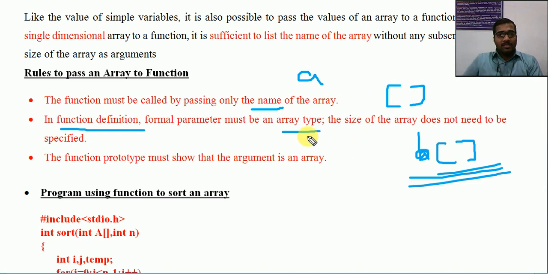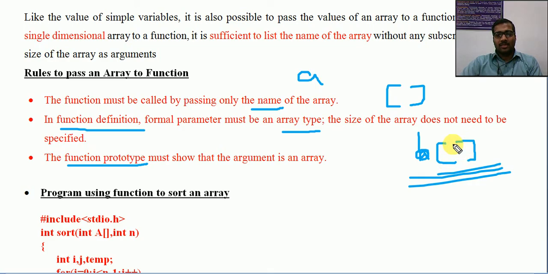Then the next one is the function prototype. It must show that the argument is an array. If you are using a function prototype or function declaration, there also it must have the subscript, which indicates an array.